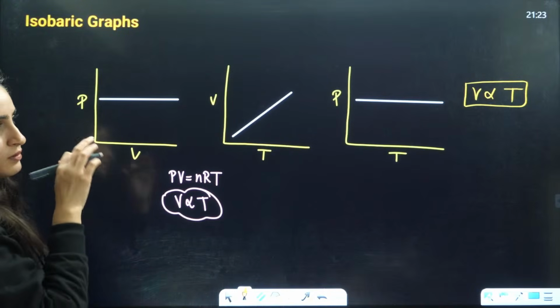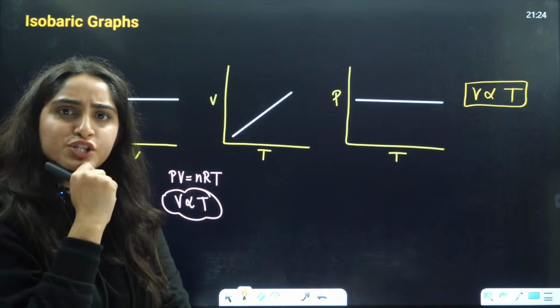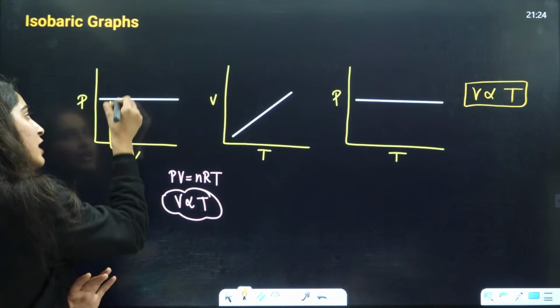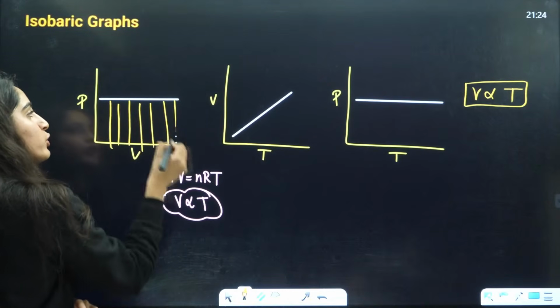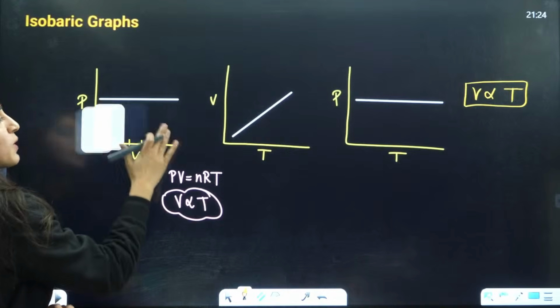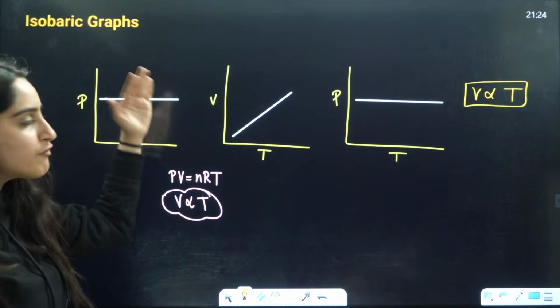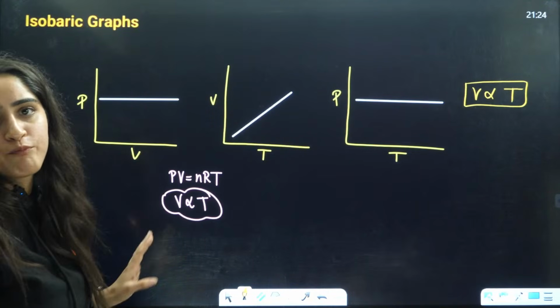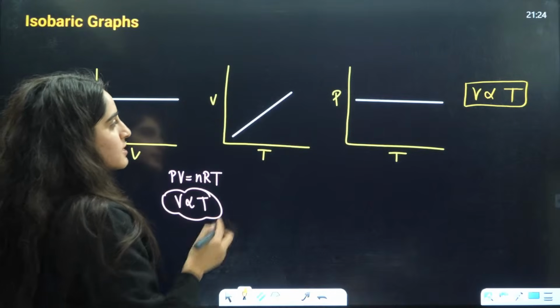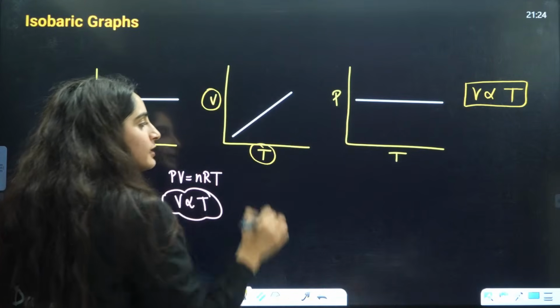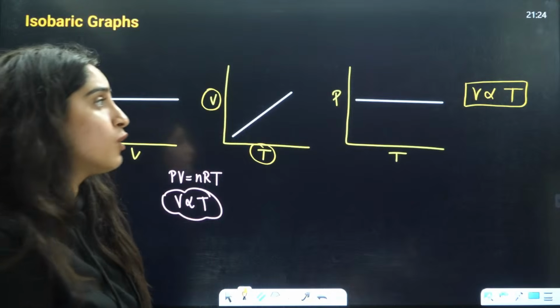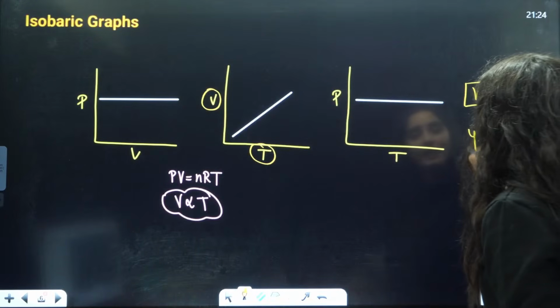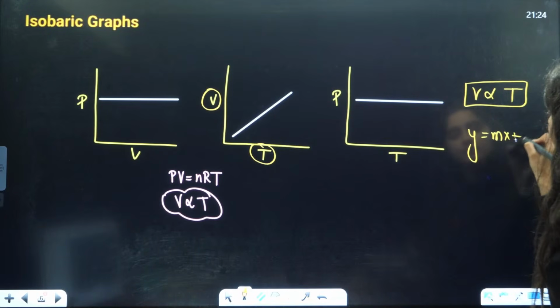Between P and V, we know that pressure is constant. So that's why at every volume, pressure is going to remain the same only. That's why it's a straight line graph parallel to volume, right? Next is volume and temperature. Now, this is a graph of y equals mx plus c.